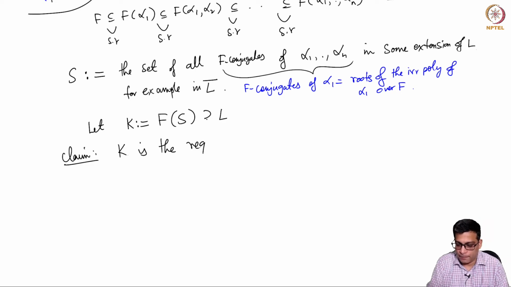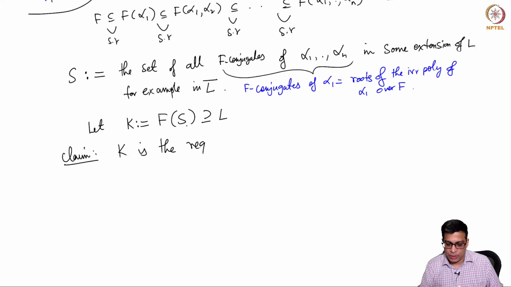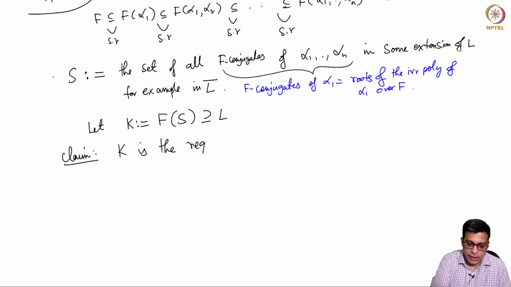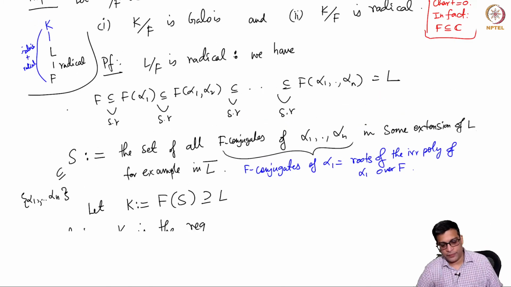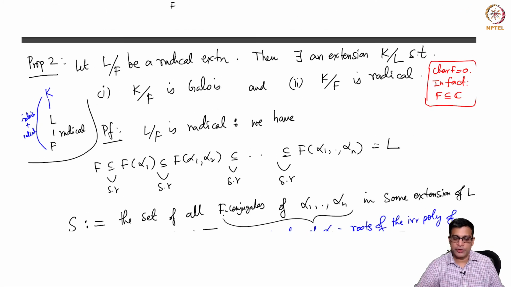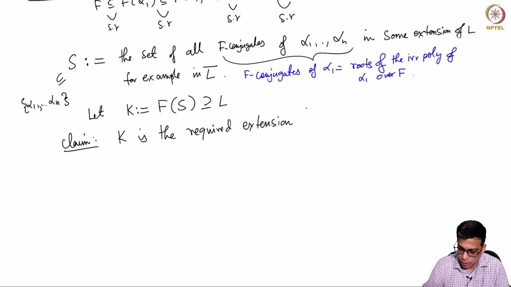Because L consists of alpha i's, so S is a superset of them. If in fact F(S) is equal to L, that means all conjugates of alpha i are already in L, which will imply that L is already Galois over F, so we don't need to do anything. But in general we have to add the extensions, the conjugates.